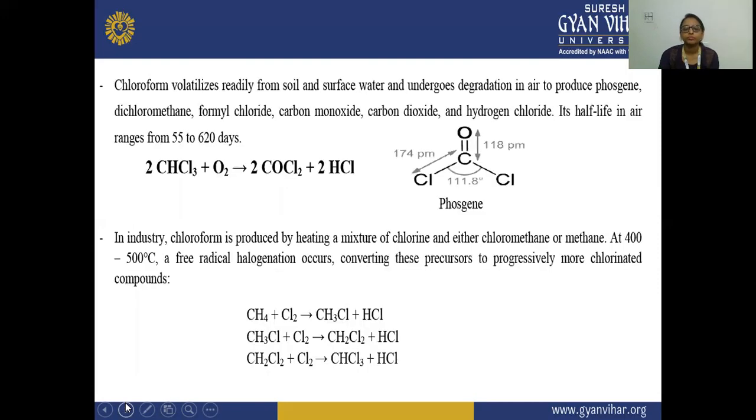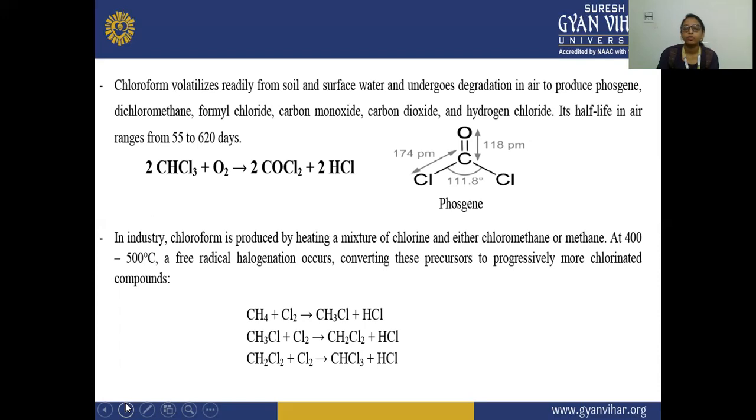Next, chloroform volatilizes readily from soil and surface water, and undergoes degradation in air to produce phosgene, dichloromethane, formyl chloride, carbon monoxide, carbon dioxide, and hydrogen chloride. Its half-life in air ranges from 55 to 620 days.